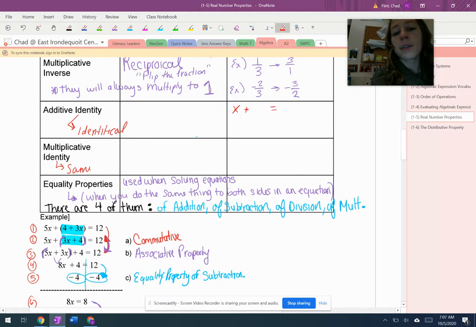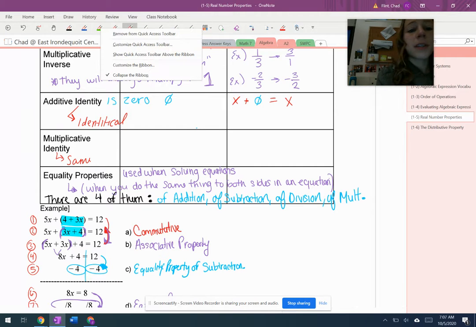So if we're looking at the additive identity, we're asking ourselves, what can I add to any number x and still get x back out and still have the same or the identical thing? So that might immediately jump out at you that the additive identity is 0, because x plus 0, or anything plus 0, is always going to give you x back.